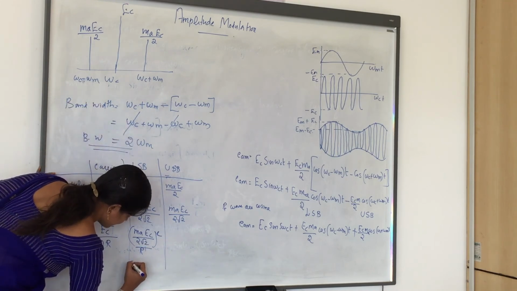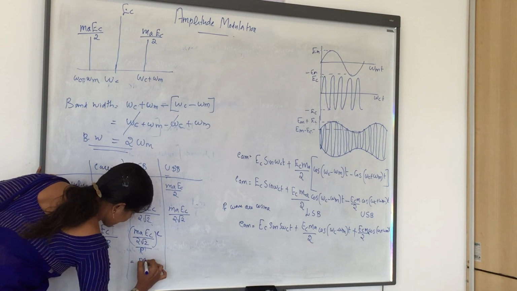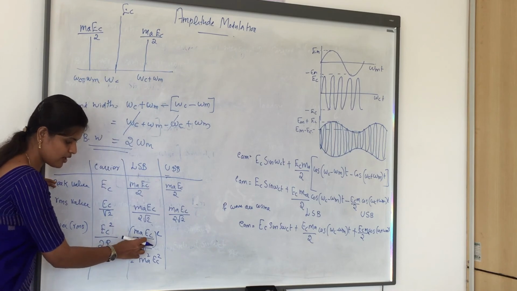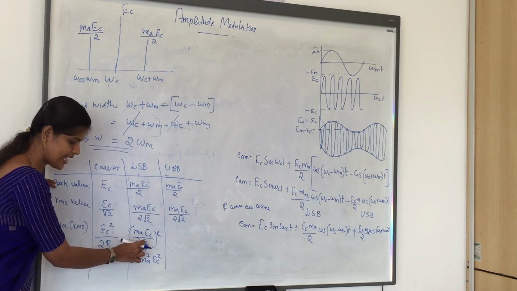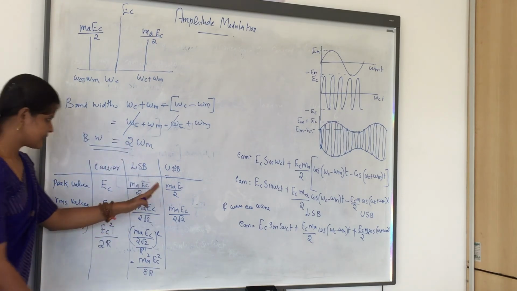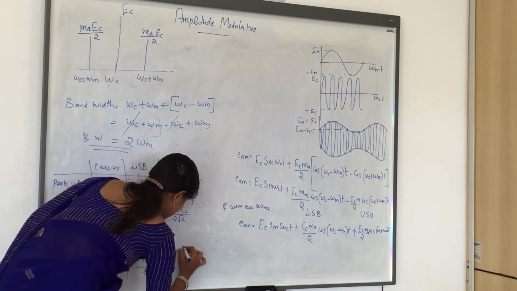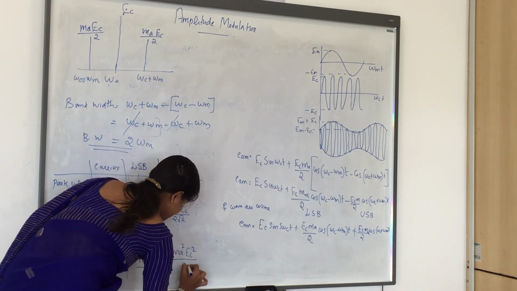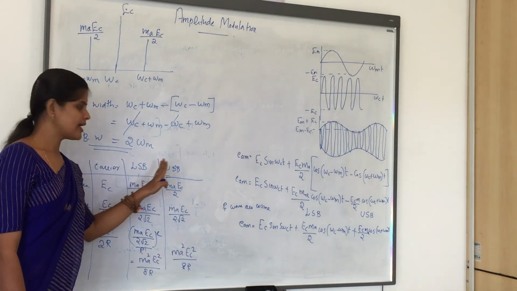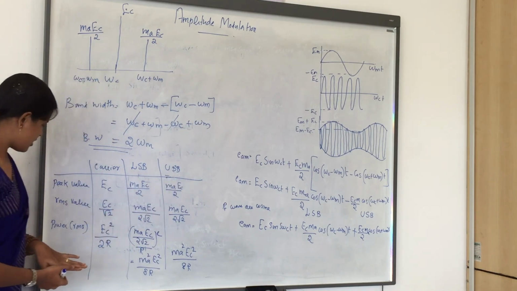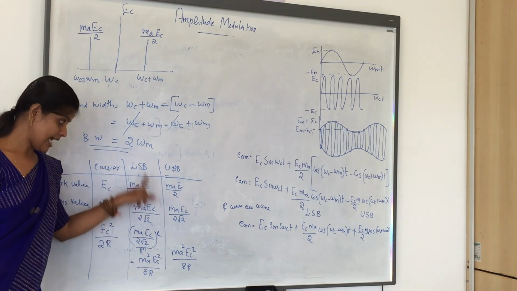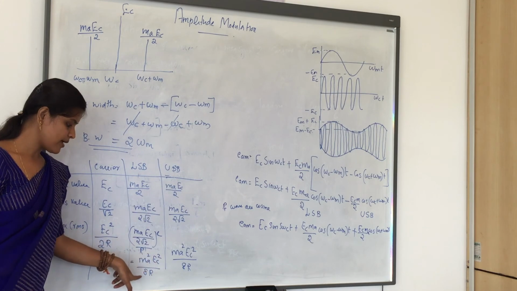After the calculation you will get MA square EC square. 2 square is 4, root 2 square is 2, so 4 into 2 is 8. In the denominator you will get 8R. The same is true for the USB also: MA square EC square by 8R. Now we compare the parameters of the carrier, lower sideband and upper sideband. So we got the power of the carrier wave as EC square by 2R, and for LSB and USB it is MA square EC square by 8R.